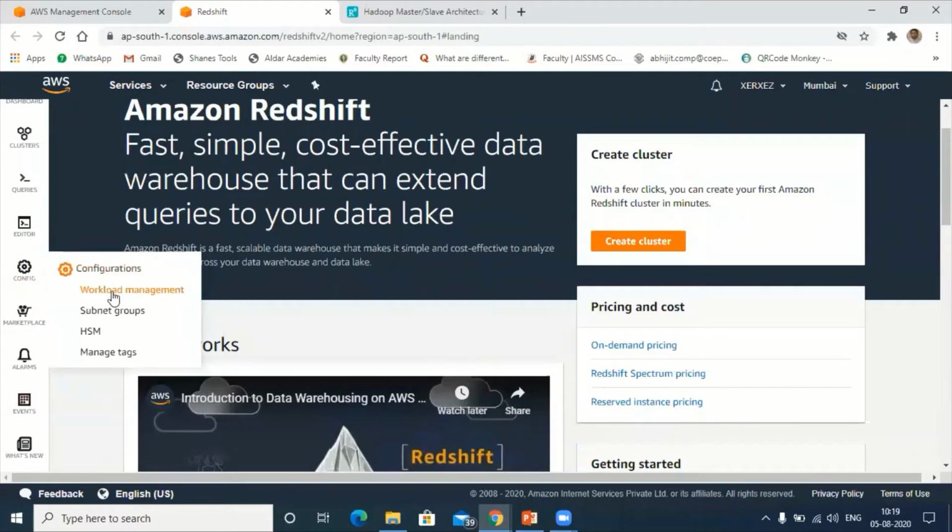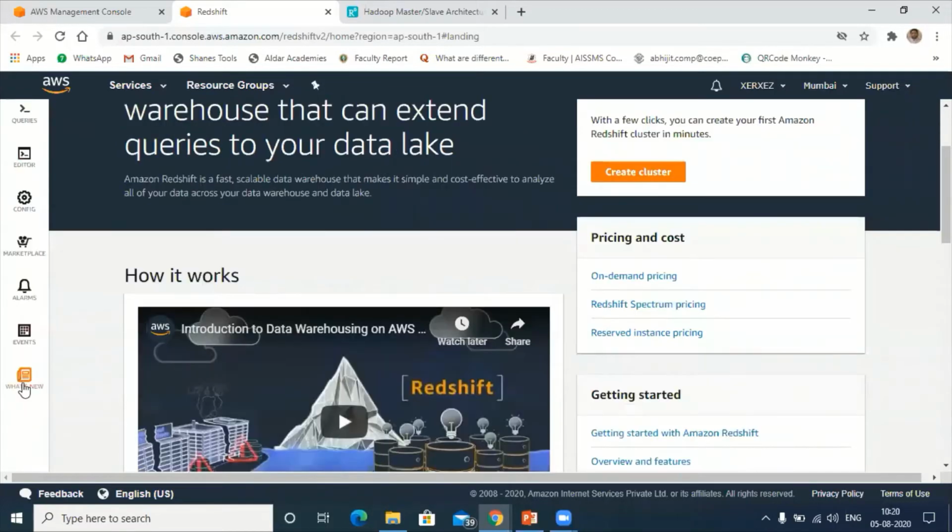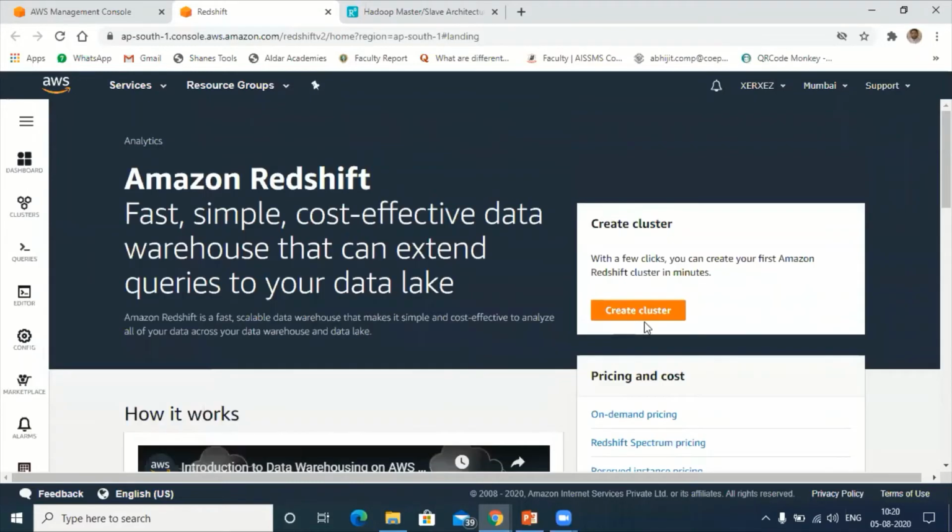Workload management is, as I told you, about how to manage the load when the amount of data is increasing. Thanks to Amazon, all those things will be taken care of by the Amazon system, so we need not worry about managing the load or the load balancing. We'll come to all these later, one by one. Alarms, events, what is new, configuration: we can perform all these options only after creating the cluster. Before that it is not possible.